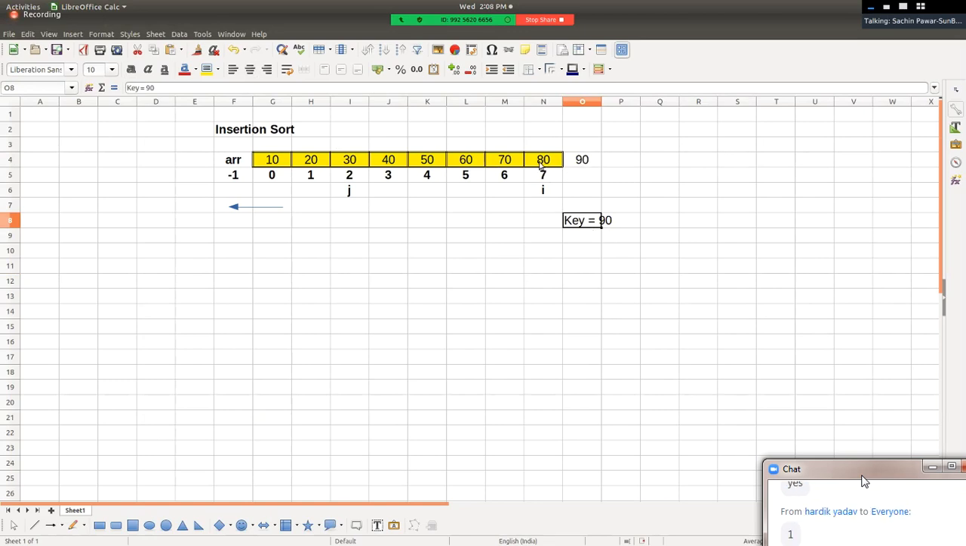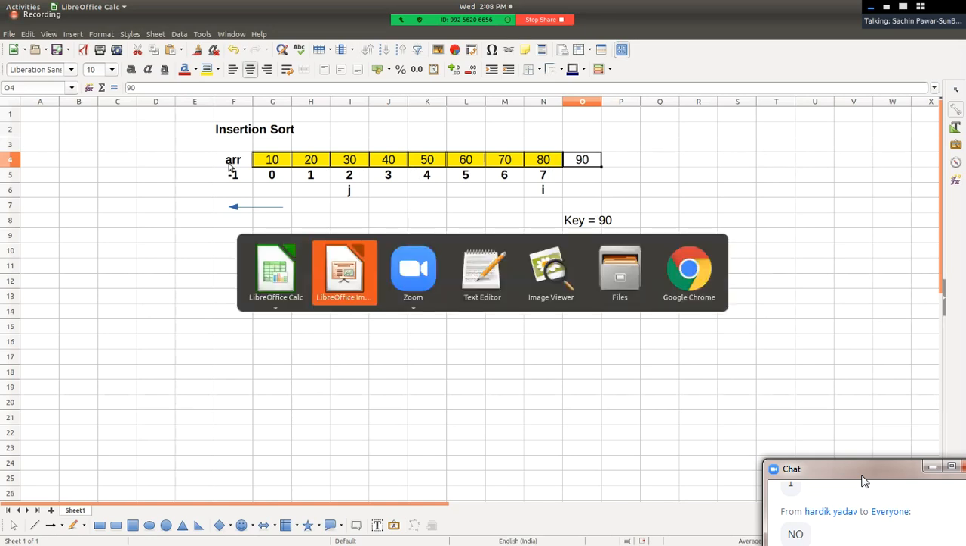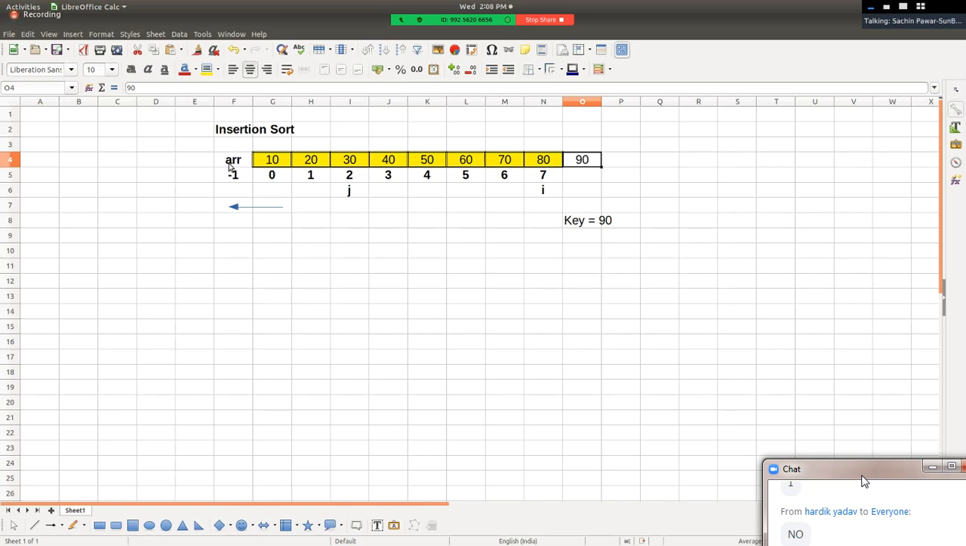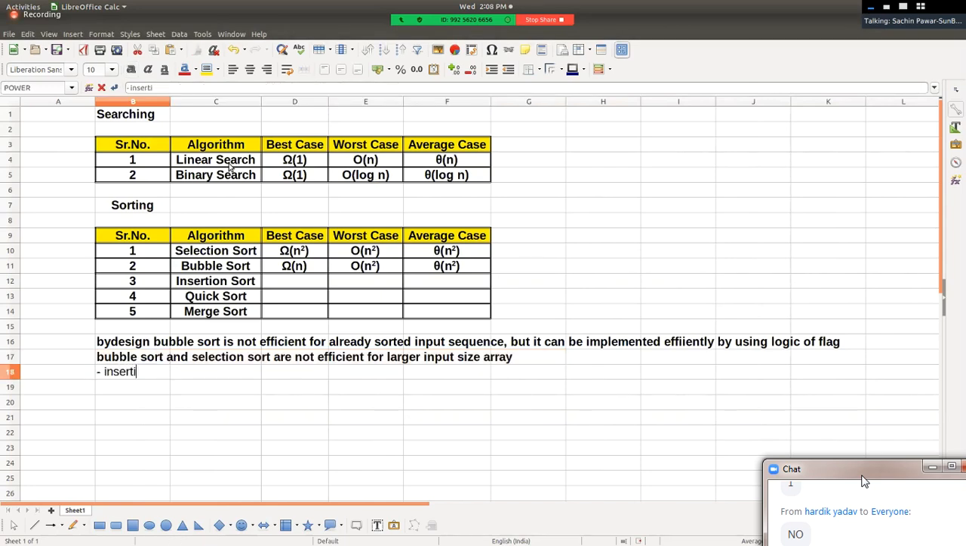Is 90 less than 80? No. And hence 90 will get added after 80, right? So sir, will this 90 be compared with 70, 60, 50, 40, 30, 20, 10? No. So unnecessary comparisons are getting avoided by design, right? And hence we can say insertion sort algorithm works efficiently for an already sorted input sequence.